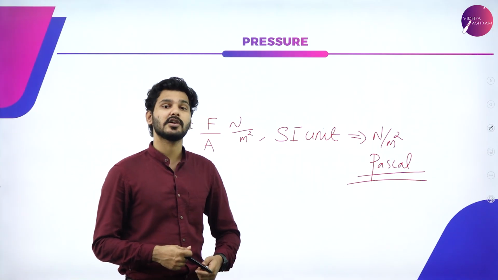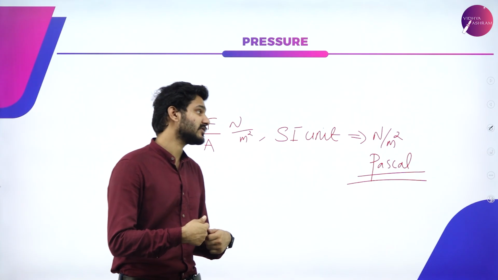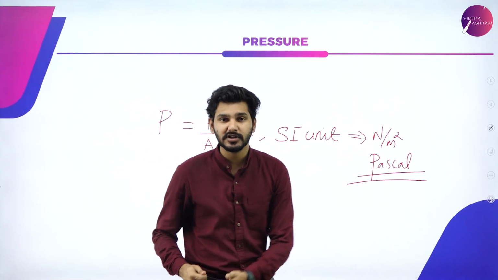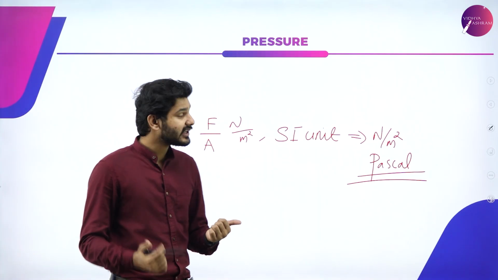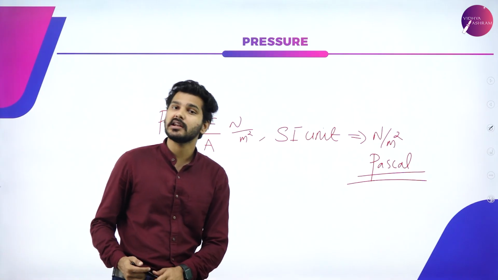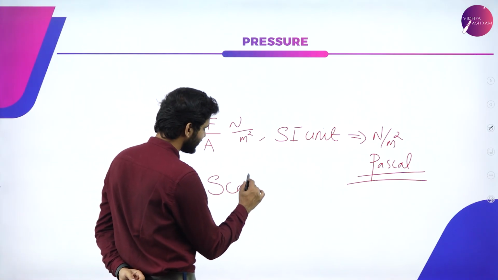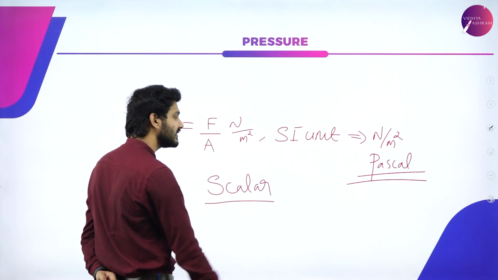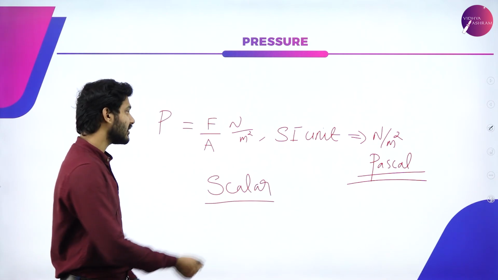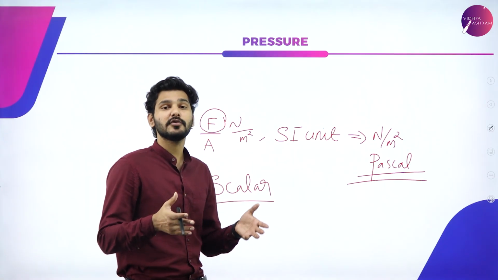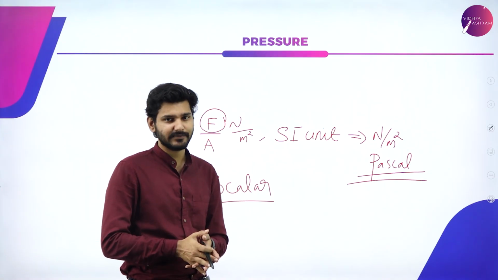So that is why we call this Pascals, or simply you can also use the unit Newton per meter square. Now the general question is, is this a scalar or a vector quantity? It is actually a scalar quantity. But sir, there is a force here. If there is force present, it should be a vector quantity, right?